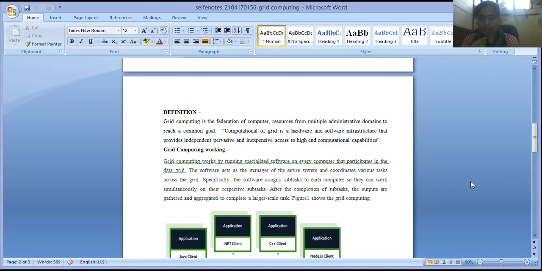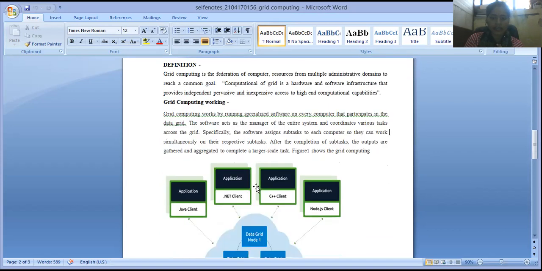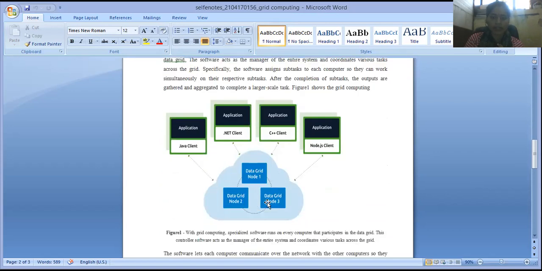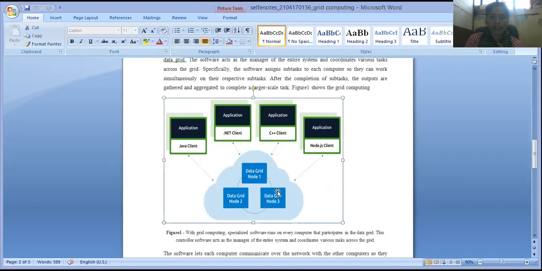That combined result is the combination of the outputs of all your individual computers. Now this diagram shows grid data and grid nodes. These are all the nodes, or you can say the computers, to which the subtasks are assigned.